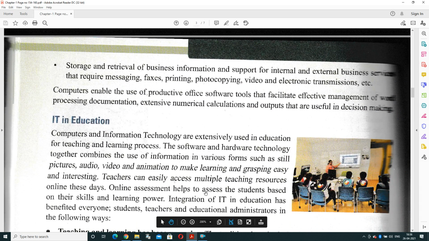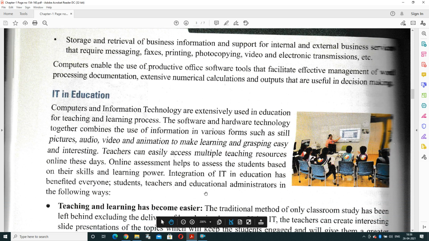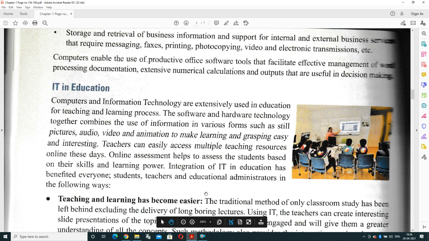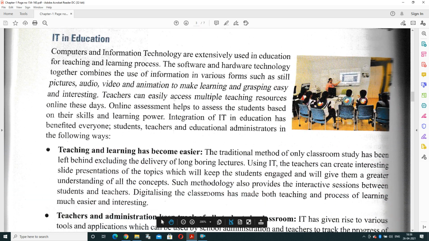Next, storage and retrieval of business information and support for intra and external businesses. Now the best tool that is used right now in COVID time is IT in education. So computer and IT are extensively used in education for teaching and learning process. The software and hardware technology together combine the use of information in various forms like picture, audio, video, animation to make learning and grasping easy and interesting.